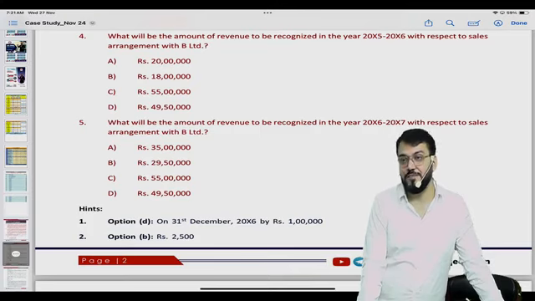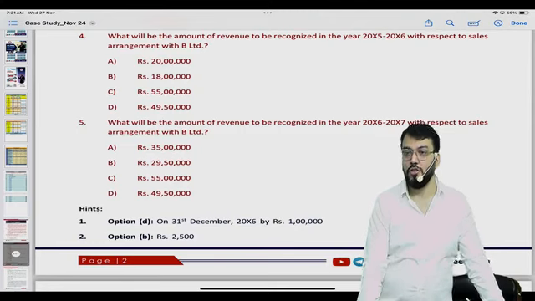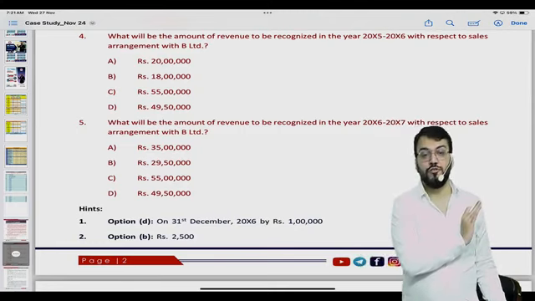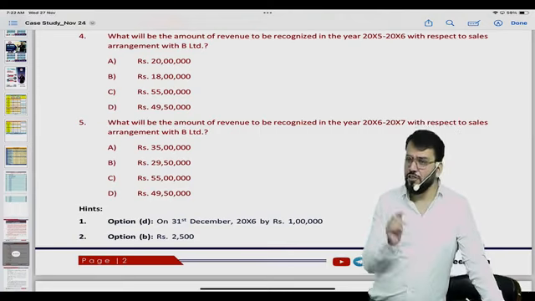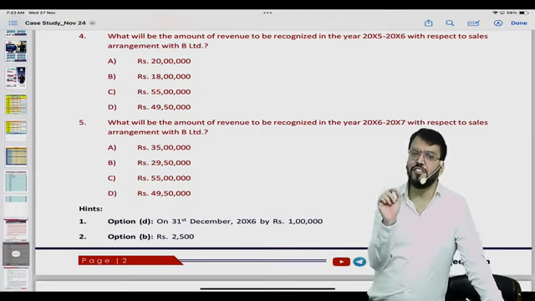When you are doing the first revision, allocate some time after the completion of the entire syllabus. You can't do it at 50% syllabus completion and say let us start doing multiple choice questions. No. Once you have gone through all the questions and the syllabus is completed, now you can come to these case studies. So you need to allocate some time for these 69 case studies.